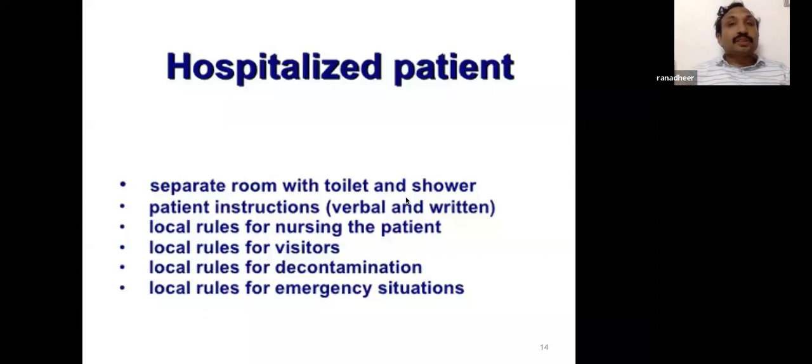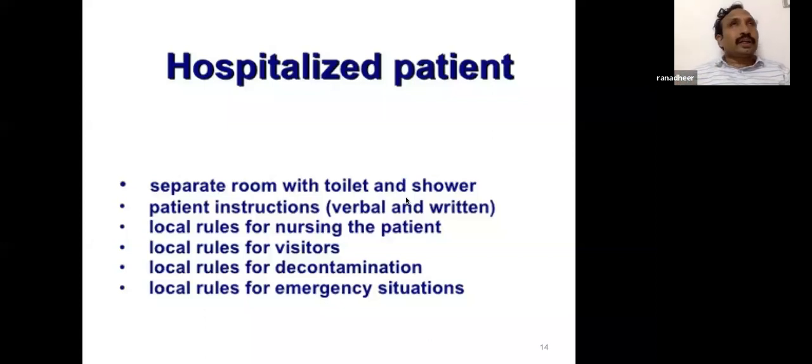Patient instructions, both verbal and written, should be in their language. English instructions will not work. You have to have Telugu, Hindi, Urdu, Tamil, Malayalam, whichever language it is, for the written and verbal instructions. We counsel the patient for nearly 30 minutes, with local rules for nursing the patient and local rules for visitors. Visitors only drop the food on the table and come back. They can only contact through the phone.